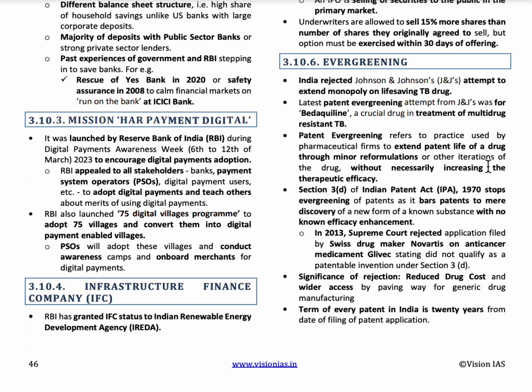The next topic is evergreening. So patent evergreening refers to the practice used by the pharmaceutical firms to extend patent life of the drug through minor changes without even increasing the therapeutic efficiency. So Johnson & Johnson TB drugs and Gleevec anti-cancer drugs are rejected on terms of evergreening.